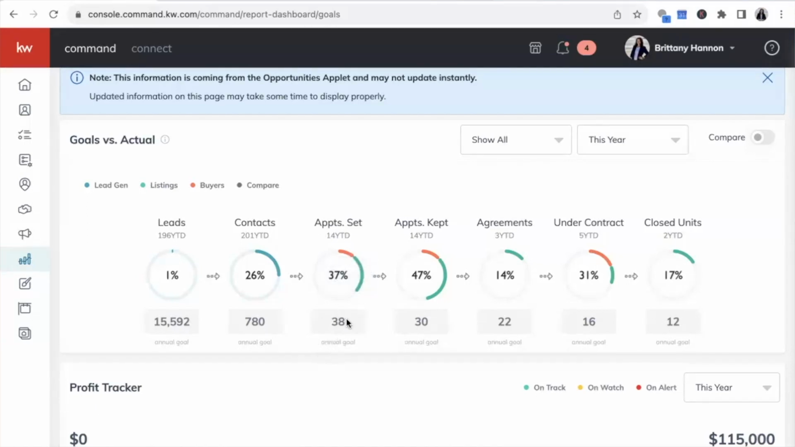So if we want to close 12 units, we need to have 38 appointments set. If we want to have 38 appointments set, we need to have 780 contacts. I personally like to stop there because these leads take into consideration online leads and things like that, which I don't care as much about. Realistically, I care about this number, appointments set. So if I have to set 38 appointments, how many weeks are in a year?